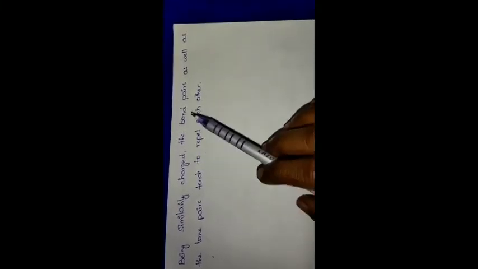The second postulate of this VSEPR theory is that these bond pairs and lone pairs are similarly charged, and both the bond pairs as well as the lone pairs will repel each other.